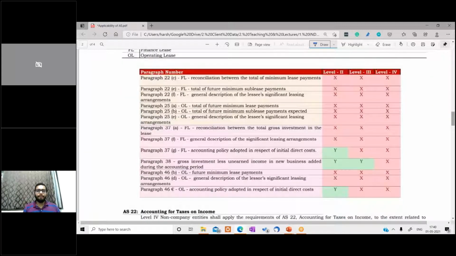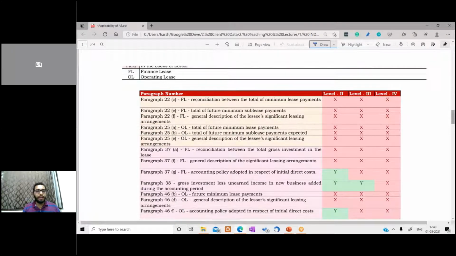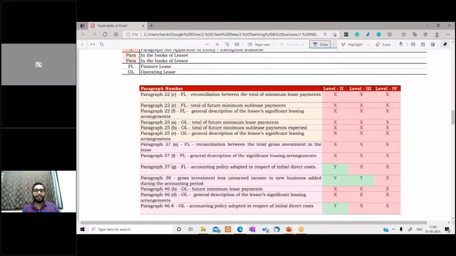Now I prepared this table. Red ones mean you are not supposed to follow this paragraph. The exemption is available. Where it's green, you need to follow this paragraph. The exemption is not applicable. So red, paragraph is not applicable, means you have an exemption.